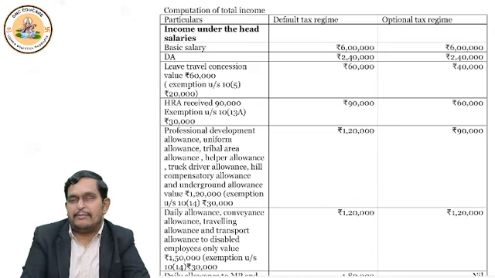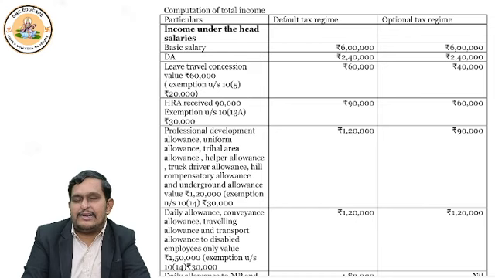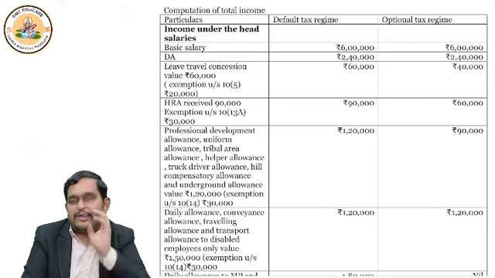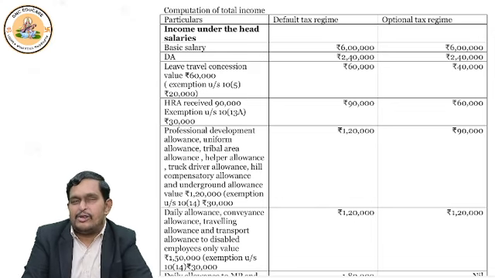But can you do the same in default tax regime? I said no. Can you enjoy the exemption of 10 subsection 5 if you are filing return under default tax regime? I said no. That's why when I show default tax regime income, I'll show entire 60,000 as your income. I'll not deduct anything because entire leave travel benefit you got from employer is taxable under default tax regime. So default tax regime, complete 60,000 is taxable.